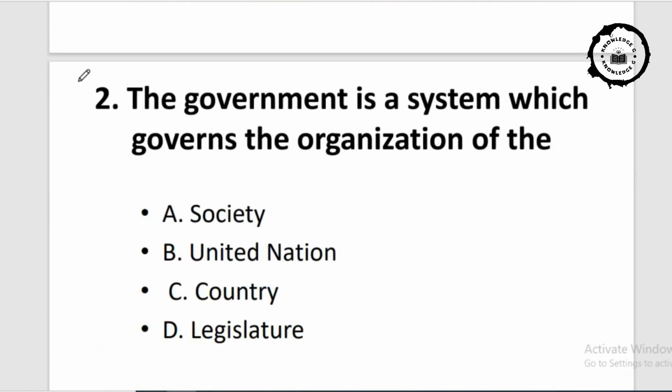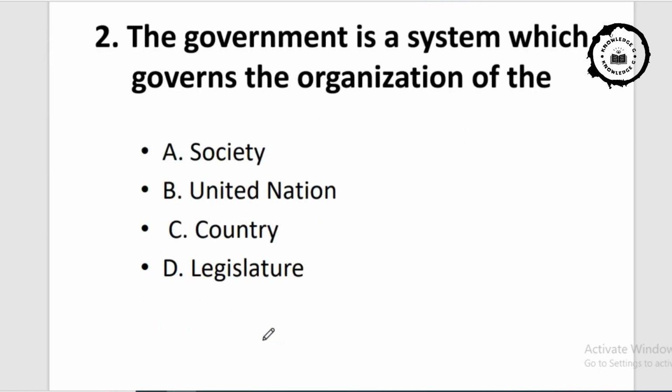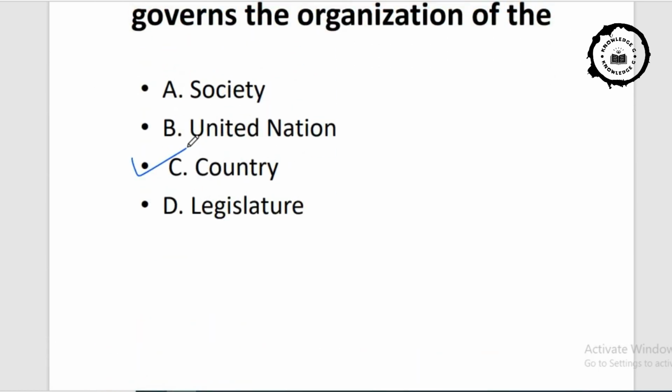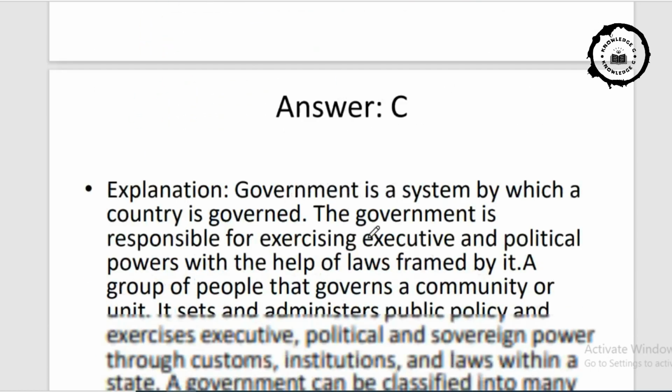In the second question, the government is a system which governs the organization of the option A society, option B United Nations, option C country, option D legislature, and the correct answer is option C, that is country. Now come to the explanation part.